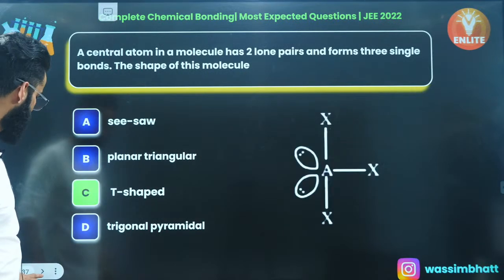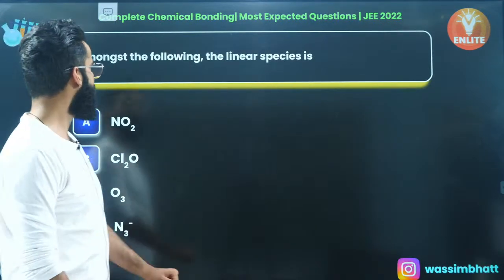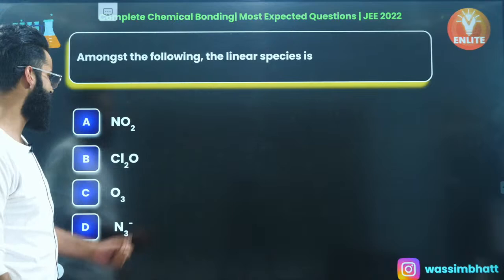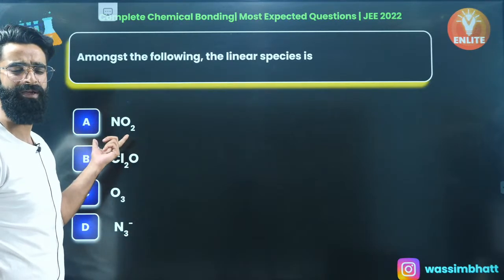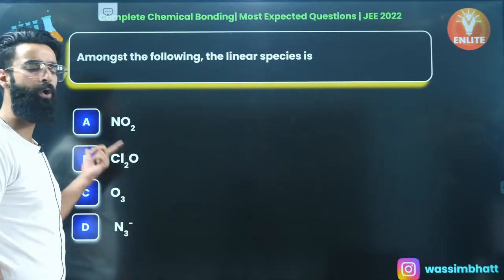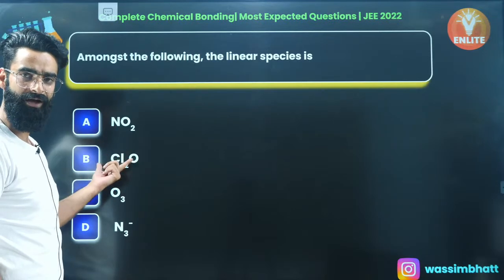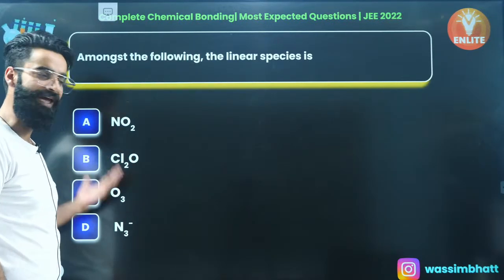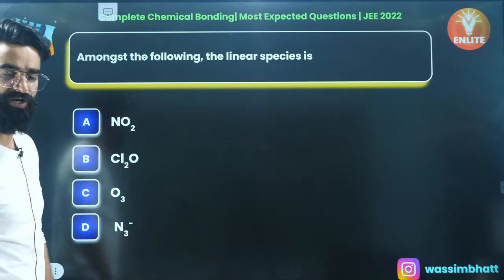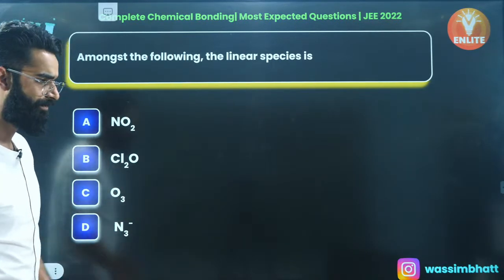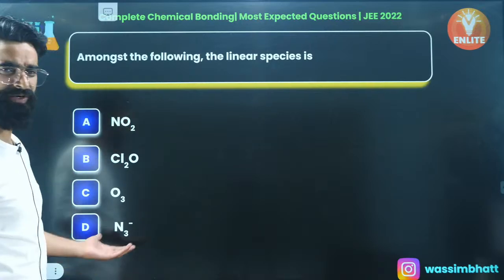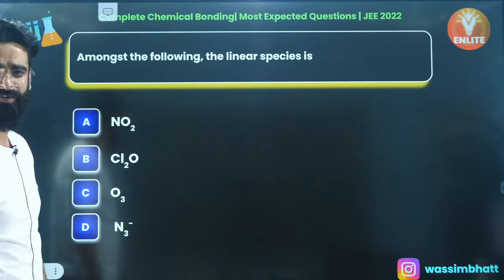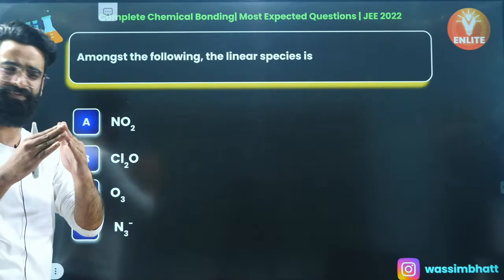Let's move on to the next question, my dear people. Among the following, which is the linear species? NO2, very common example, it's bent shaped. Cl2, again bent shaped, same structure as that of water. O3, again bent shaped. N3 negative is the one which is going to be linear among all, right? This is something which you need not solve. You need not use the pen and paper, my dear people. NO2, this is something which everyone knows. It's bent.